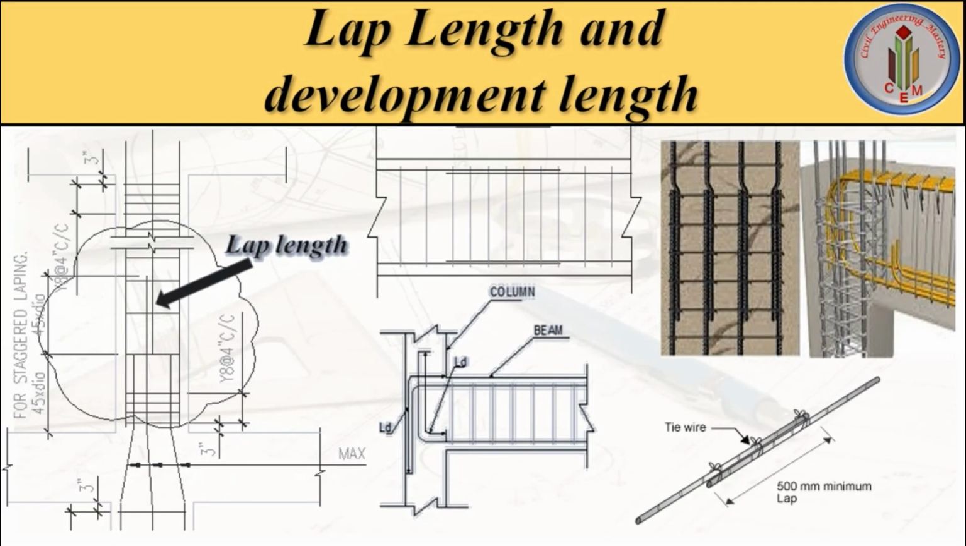Lap length is the overlapping distance between two bars. So we provide lap length in order to transfer the tension force from one bar to another bar. Okay. So we are providing development length to make the continuity of the structure as well as to provide the grip between steel and concrete. So this is the major difference between lap length and development length.